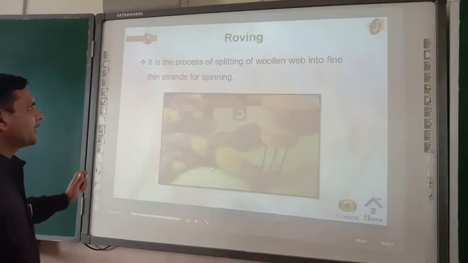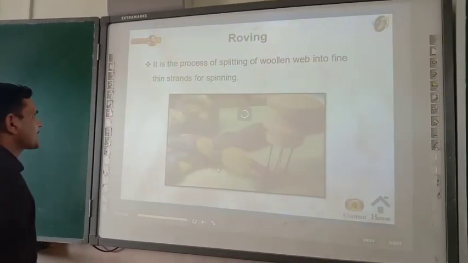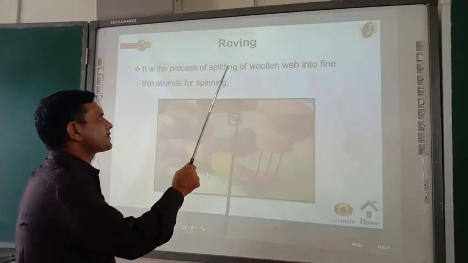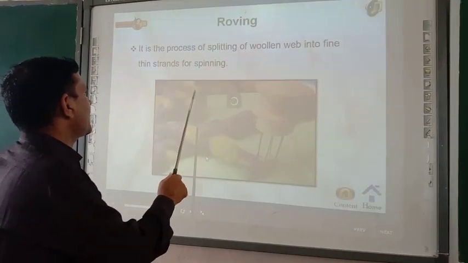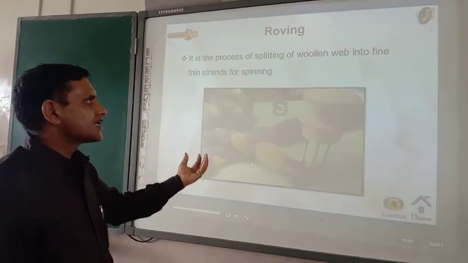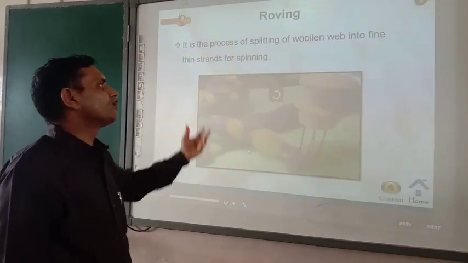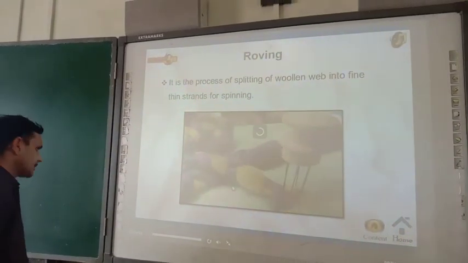Roving. It is the process of splitting a woolen web into fine thin strands for spinning. So roving is the step before spinning the fibers into wool, and they are thin strands of fiber.